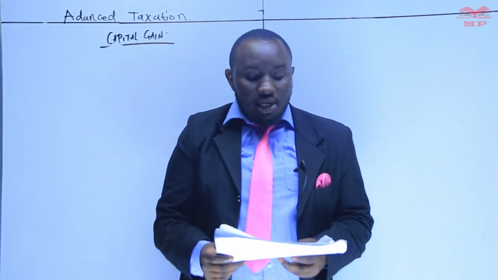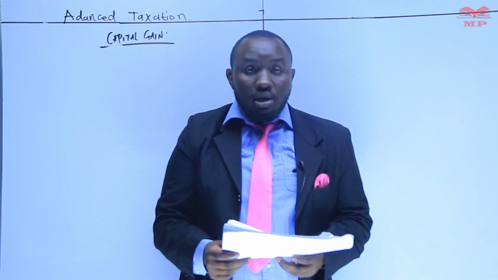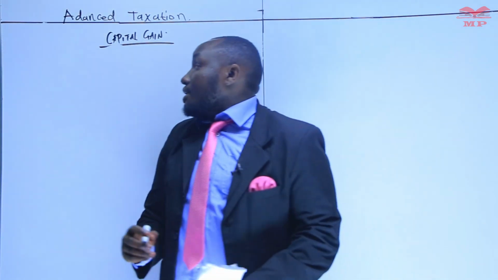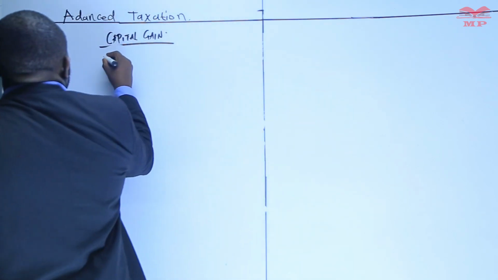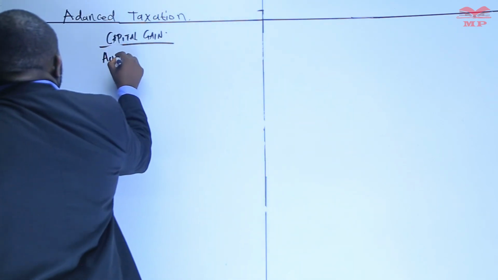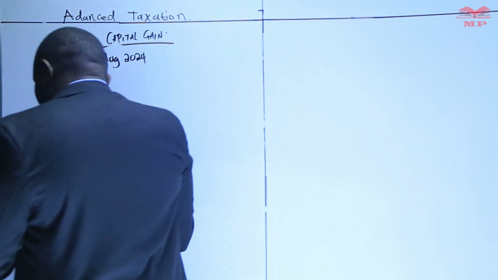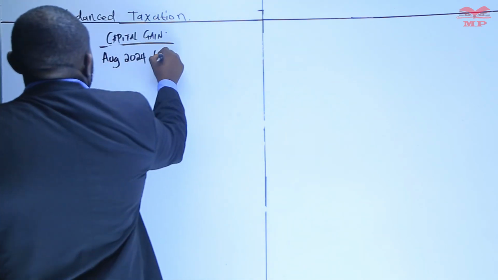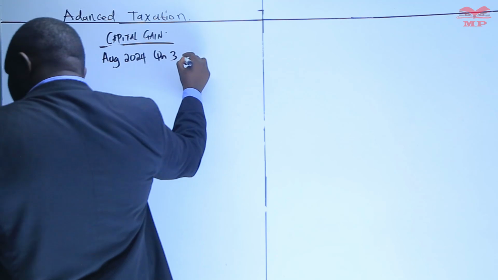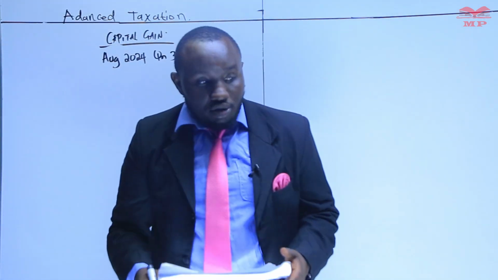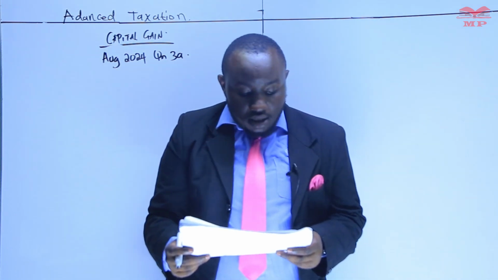So we proceed with the illustration on capital gain. We proceed on a question, August 2024. A very present question. Question 3A. August 2024, Question 3A. We read the question.